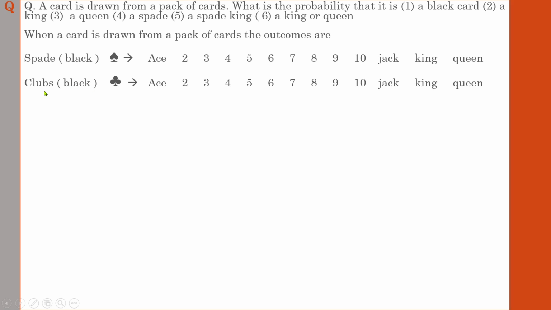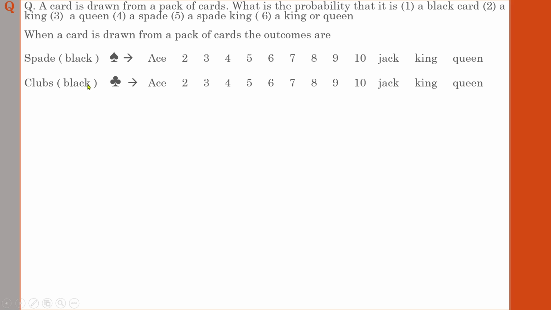The second set is known as club. The sign of the club is this one, and the color of that sign is black. So remember the sign and the name of it, club. Here, the name of the earlier one is spade. So it will also have the same 13 cards but with this particular sign.